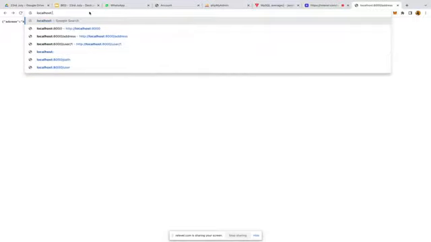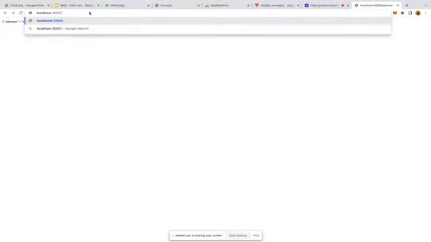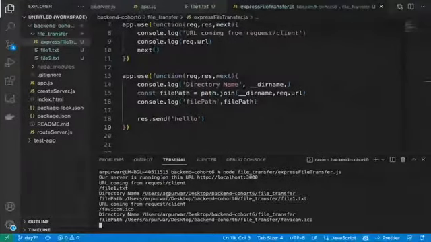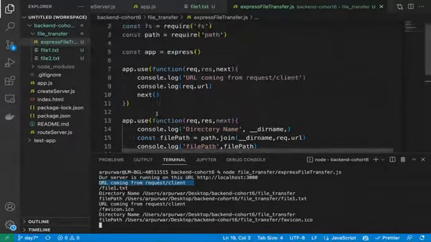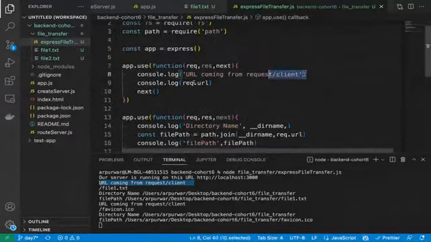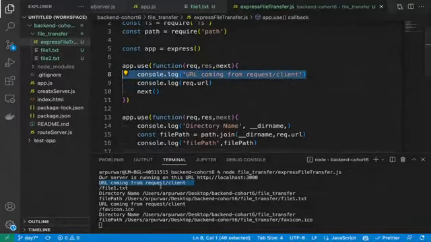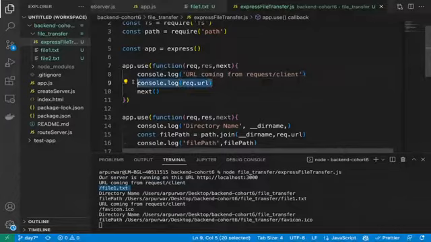Now access again, 3000 slash tag. What was the file name? File1.txt. You can see hello is coming, correct? So now you can see here, the first request is coming from the client, our global middleware is running, and the URL coming from the request is slash file1.txt. That's what we printed here.